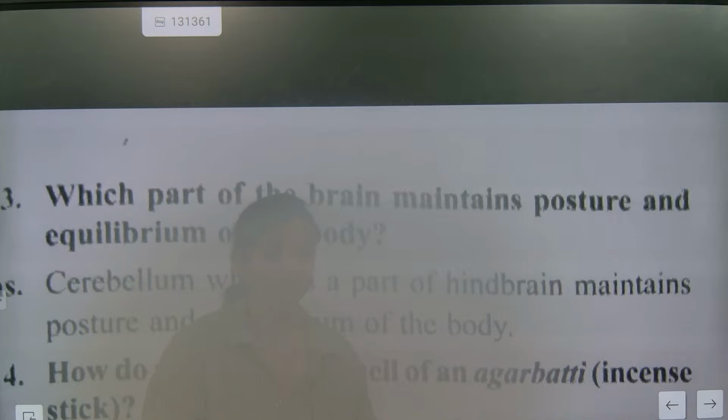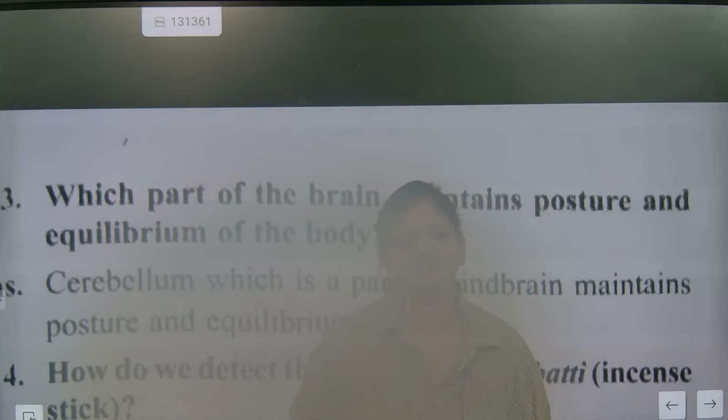In the coffee session, we got a question that a man ate a dish one week ago. After one week, he saw the same dish and his mouth was watering. Which part of the brain is responsible? You need to understand that the hind brain and midbrain do not control conscious sections.